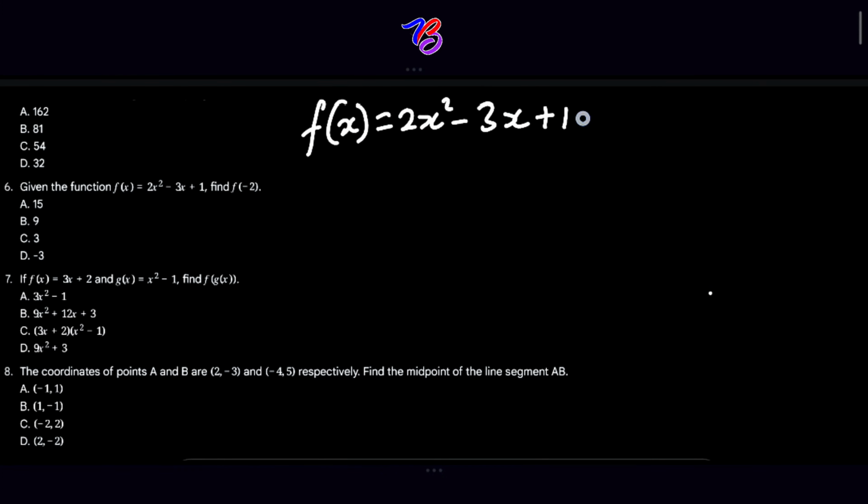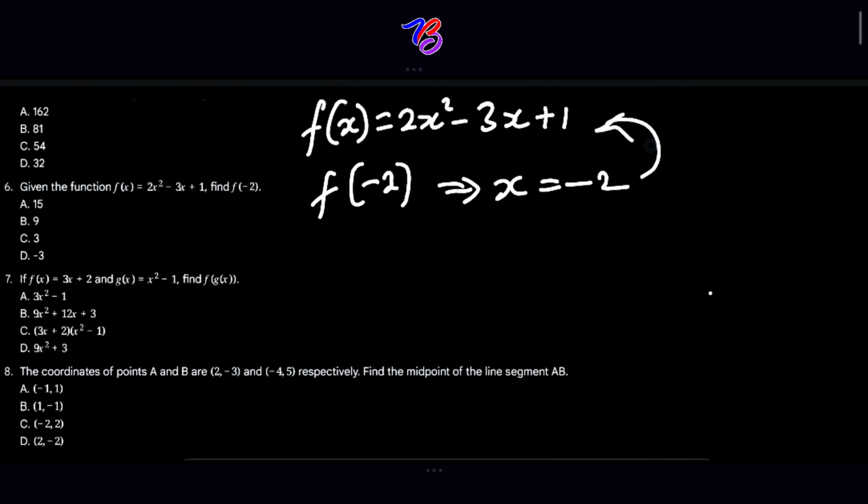To find f of minus 2, we are going to substitute x as minus 2 into the function. Anywhere we see x, we replace x with minus 2, because we are given x to be minus 2.